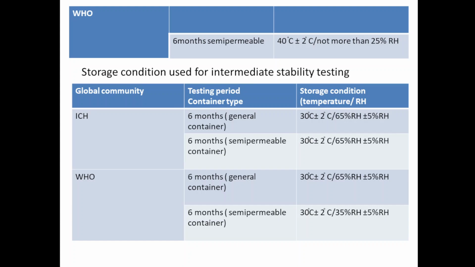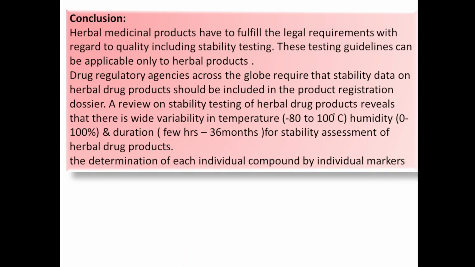According to World Health Organization, 6 month general container, 30 degrees Celsius plus minus 2 degrees Celsius, 65% relative humidity plus minus 5% relative humidity. 6 month semi-permeable container, 30 degrees Celsius plus minus 2 degrees Celsius, 35% relative humidity and plus minus 5% relative humidity.